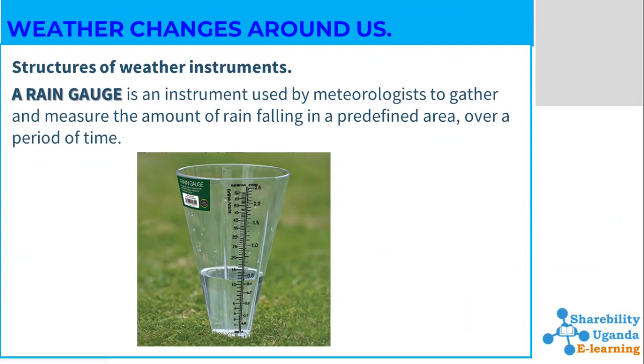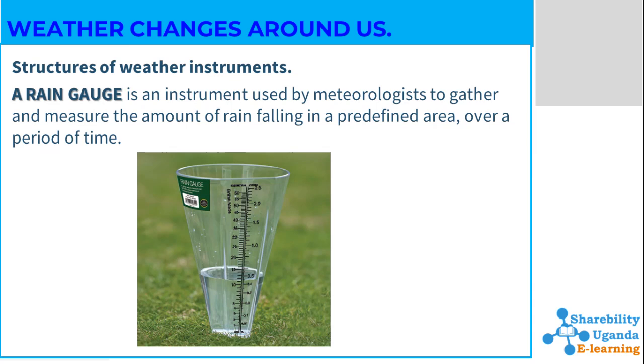One of the tools that we use to determine the state of the weather is the rain gauge. A rain gauge is an instrument used by meteorologists to gather and measure the amount of rain falling in a predefined area over a period of time.